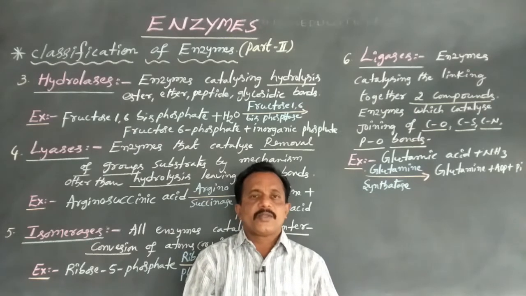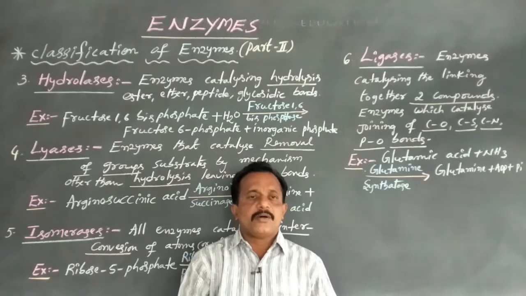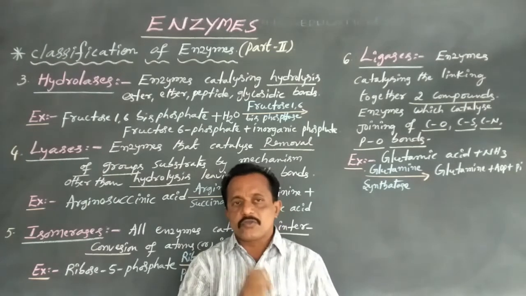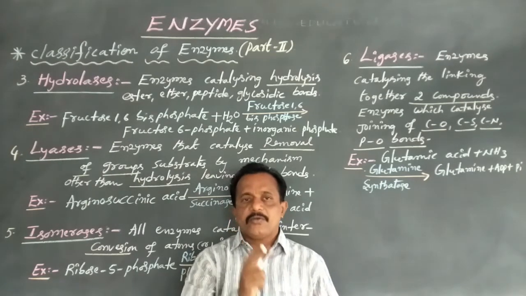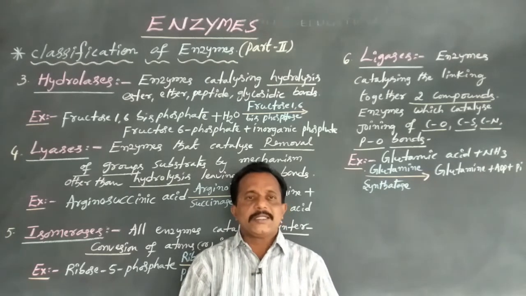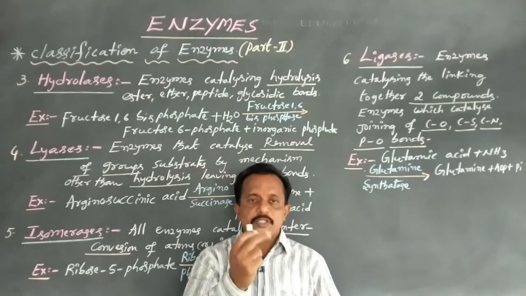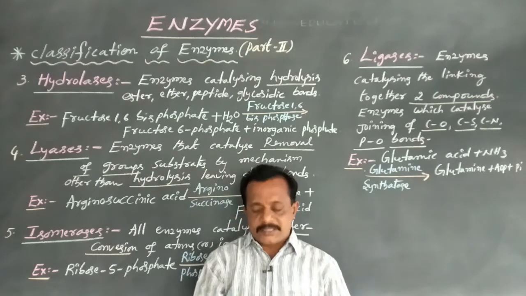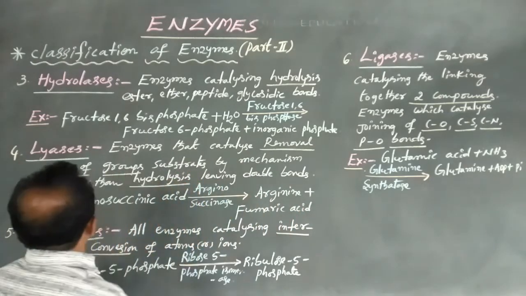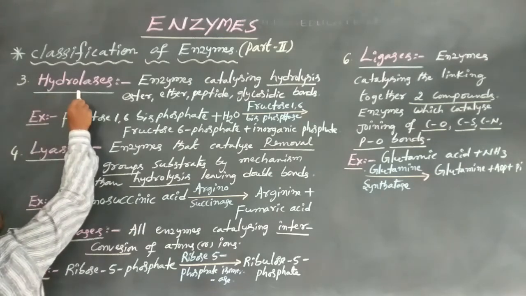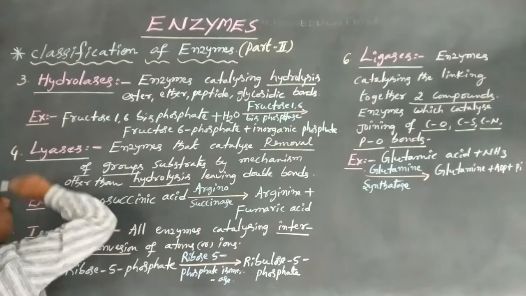These are: first, oxidoreductases; second, transferases; third, hydrolases; fourth, lyases; fifth, isomerases; sixth, ligases. Dear students, now coming to the third enzyme class, that is hydrolases.